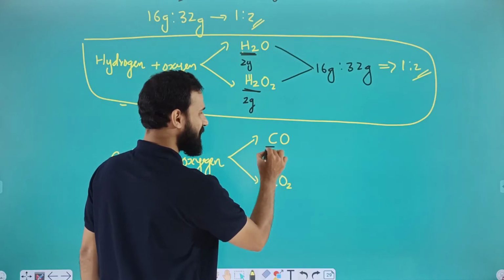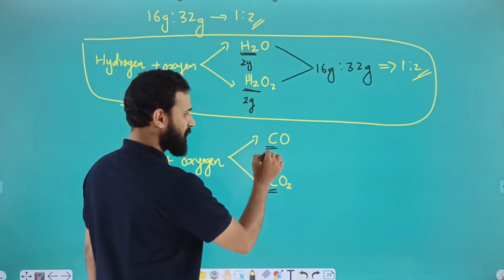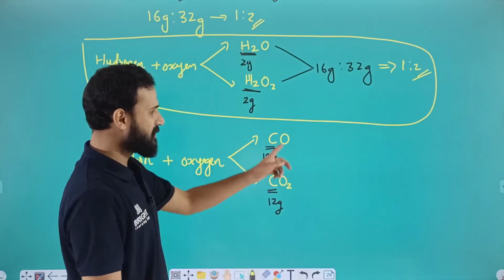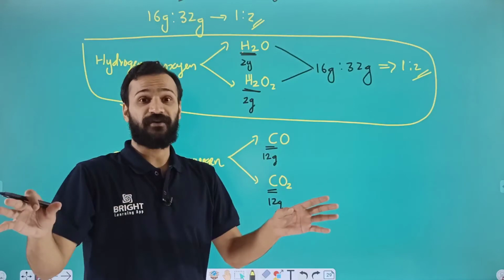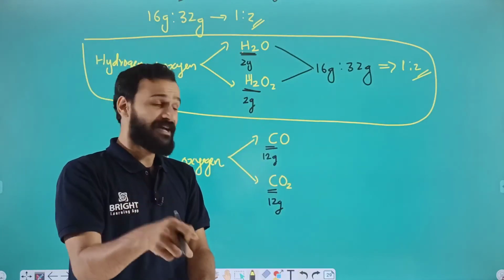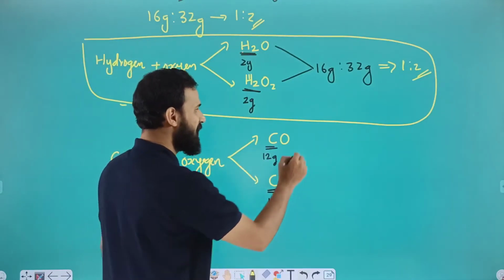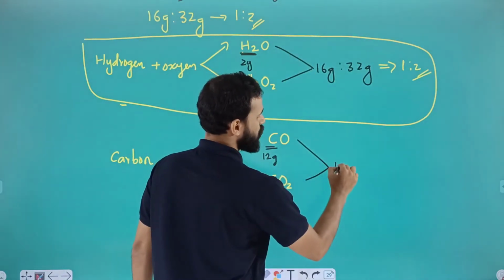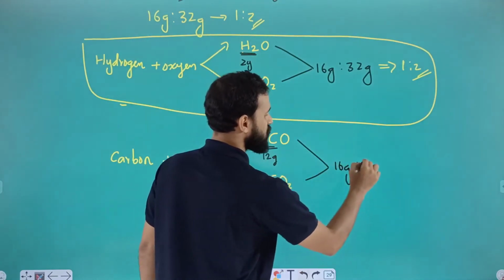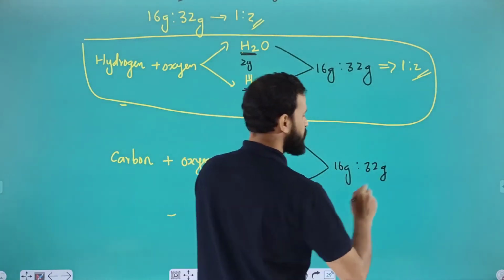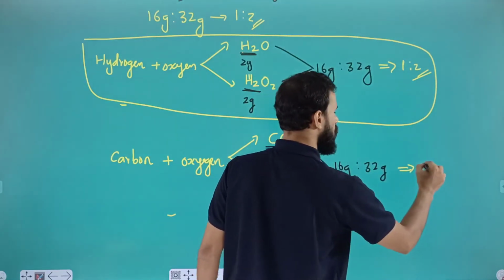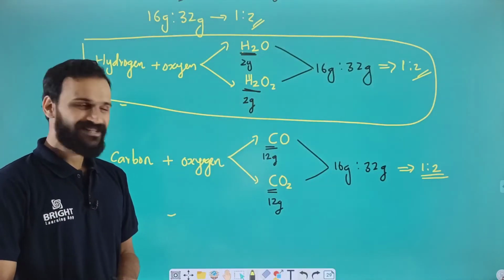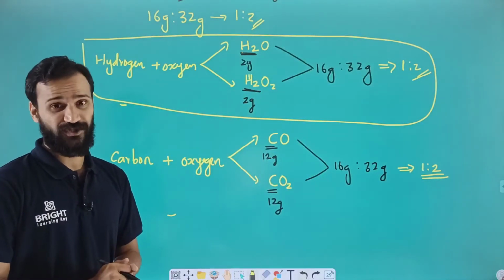So here only one carbon is there, here also we have one carbon. Carbon has atomic mass 12, so 12 gram, here also 12 gram. And you can see the number of oxygen is different, so it has different mass. The element which is combined with the fixed mass of the other element will have a simple whole number ratio, like the previous example. Here we have 1 oxygen, so that is 16 gram. Here we have 2 oxygen, that is 32 gram. If you take the simple whole number ratio, we will get 1:2. Is this clear? Like this we can expect questions.